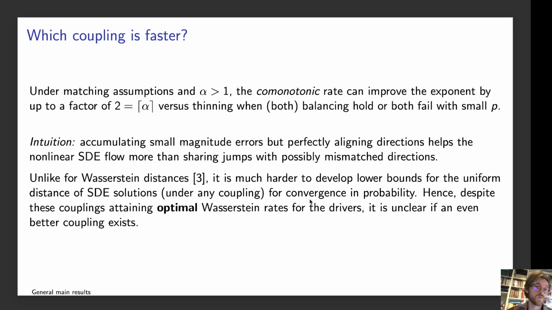So when alpha is larger than 1, we can see that the rate is improved by up to a factor of 2 versus the thinning coupling, if the balancing condition holds or if the balancing fails and very small p. So this happens since accumulating small magnitude errors but perfectly aligning the direction really helps the nonlinear SDEs more than sharing as many jumps as possible and then controlling the aggregation of the leftover errors.